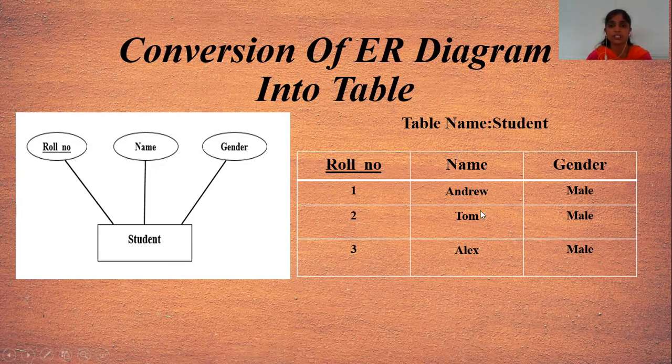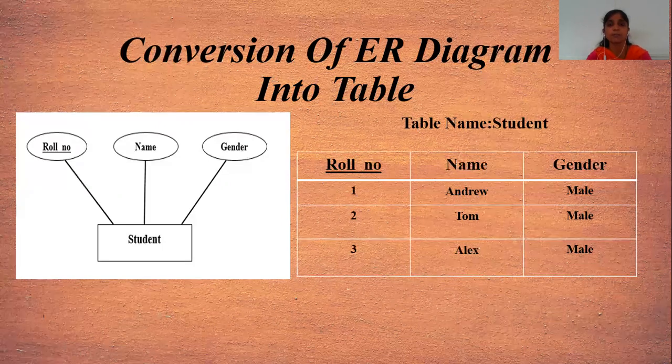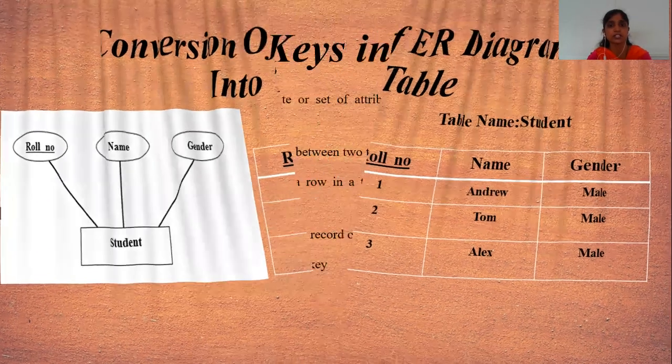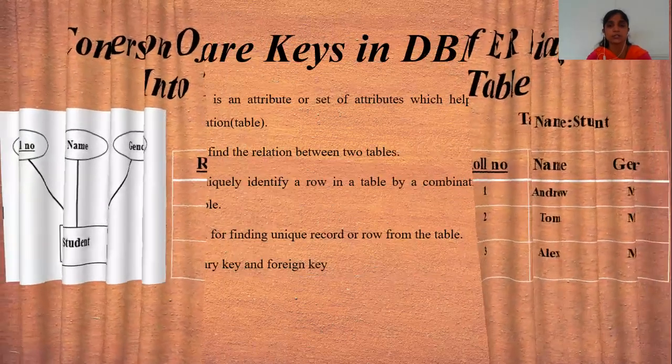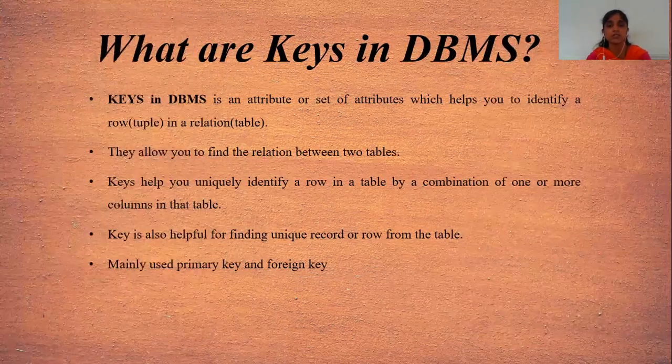After creating the database, your ER diagram is converted into this format, just like a table, and we save the records into the table, and it looks like this in your database. This is the main step in the development of the project or the database, that is ER diagram into table.